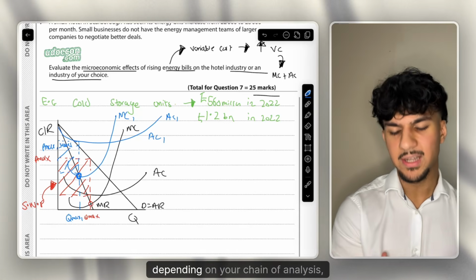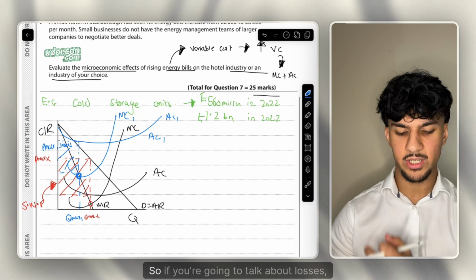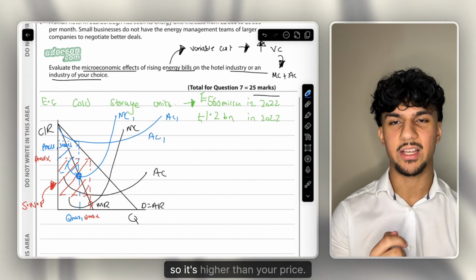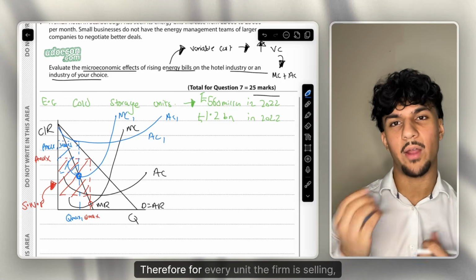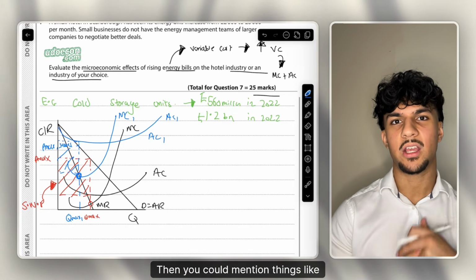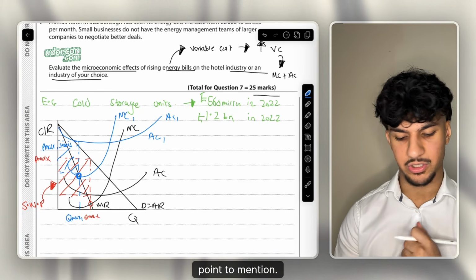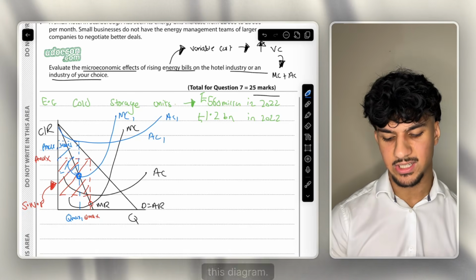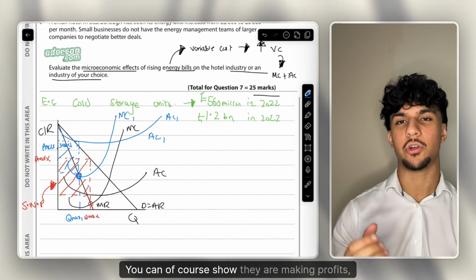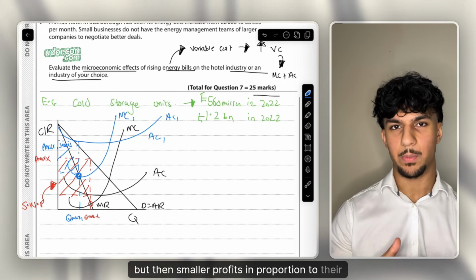So depending on your chain of analysis, you could manipulate this diagram to show what you want it to show. So if you're going to talk about losses, you can of course shift AC up just slightly higher, so it's higher than your price. Therefore, for every unit the firm is selling, they're making a loss. Then you could mention things like short run shutdown point, which is really interesting and a really good point to mention. But yeah, there's lots of different ways you can manipulate this diagram. You can show losses, you can show they're just breaking even. You can of course show they are making profits, but then smaller profits in proportion to their profits before.